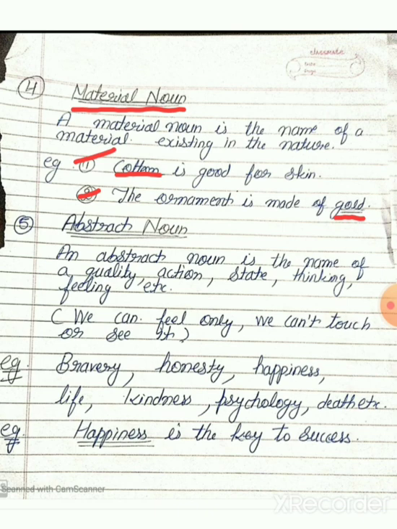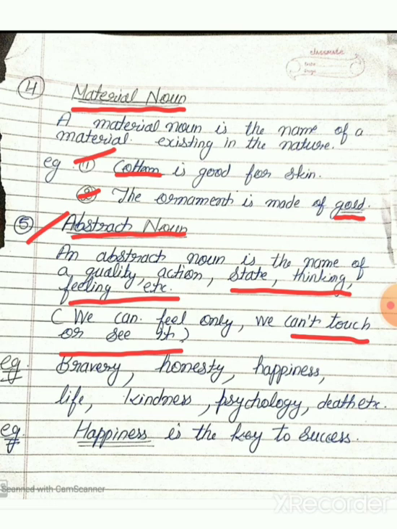Now come to the fifth point, abstract noun. This is very important and very easy to understand. An abstract noun is the name of a quality, action, state, thinking, feeling, etc. The most important thing is that we can feel only the abstract noun. We can't touch and see it. It means we can't touch and see the abstract noun.